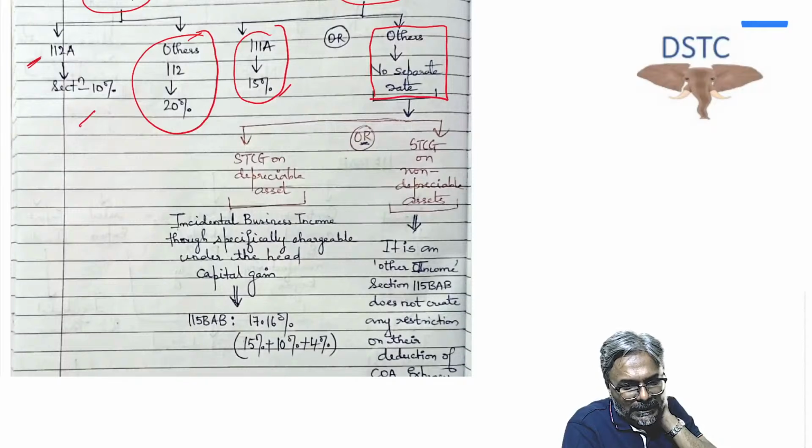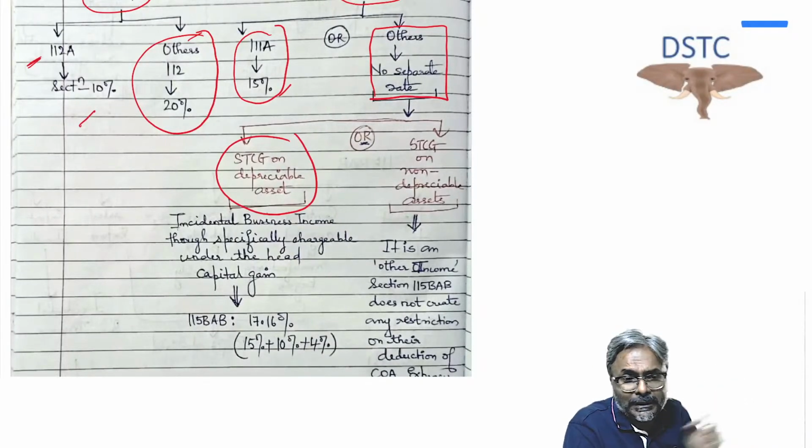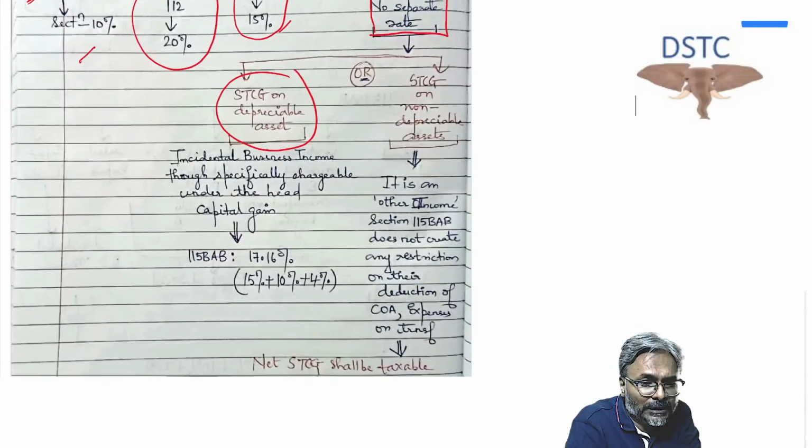In this case, STCG on depreciable asset, we just discussed this particular point. What is the STCG on depreciable asset? It is incidental business income, though specifically chargeable under the head capital gains. Is it an incidental business income? Yes, it is, though it is specifically charged under the head capital gains. 115BAB will be applicable, and what is the rate? 15% plus 10% plus 4%.